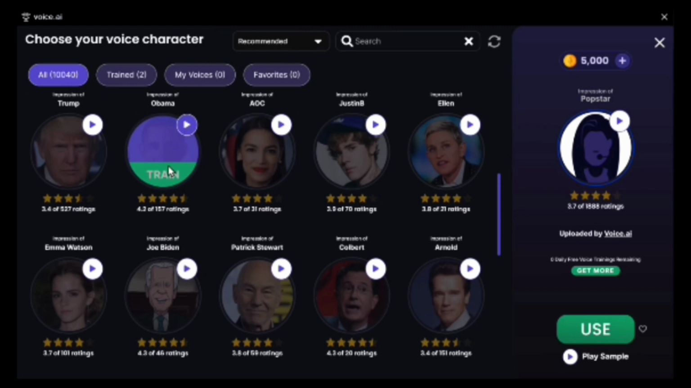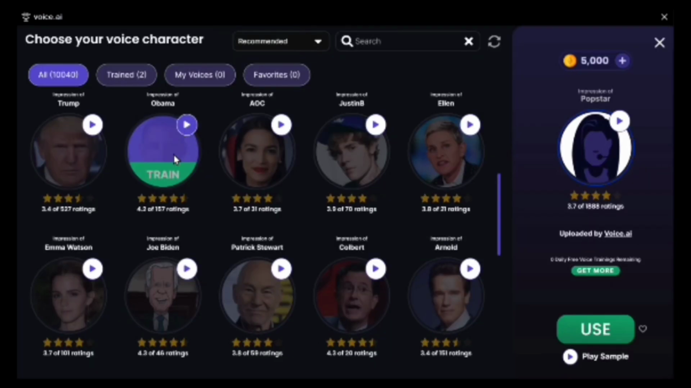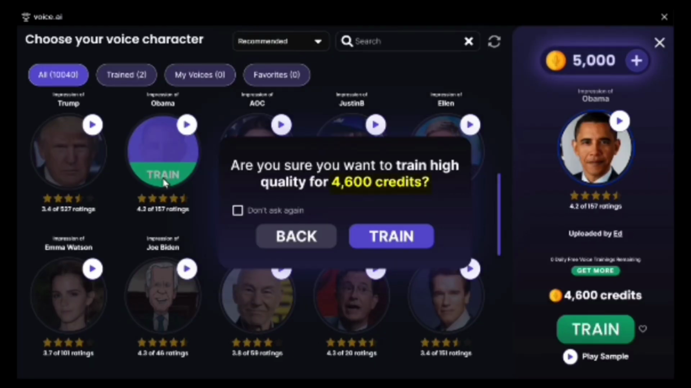Now if you click here, you will get different celebrity voices. You can quickly see the preview of these voices and choose the one you want. And in the free version of this tool, you can use credit points.